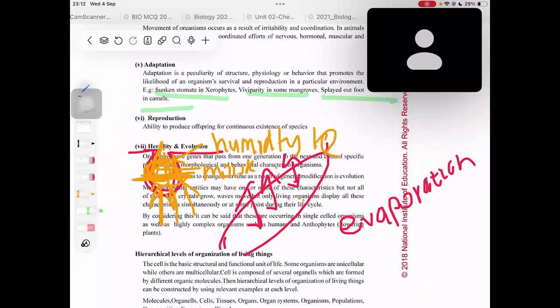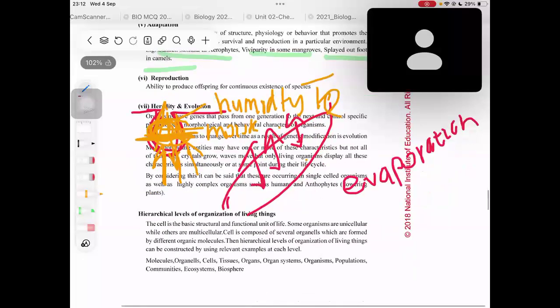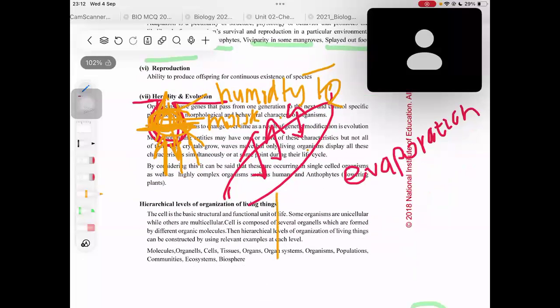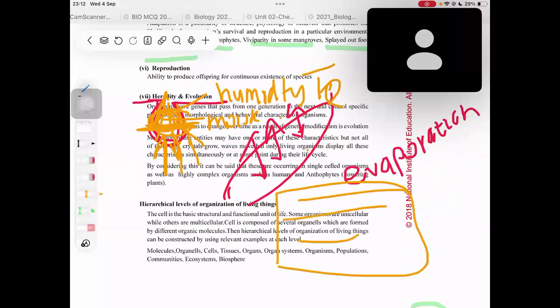Now let's move into reproduction. What is reproduction? For now, there are 2 definitions of reproduction. One comes in the Unit 1 book and the other comes in the Unit 5 area in the grade 13 book. So even if you write this now, it depends on the area where the question comes. If the question comes in the SCQ 1 part, then you can write this definition. If it comes in the third SCQ, then you should write the other reproduction definition. But anyway, they would sometimes give marks for both answers as well, right?